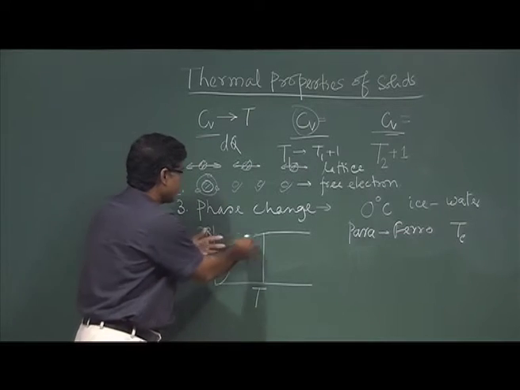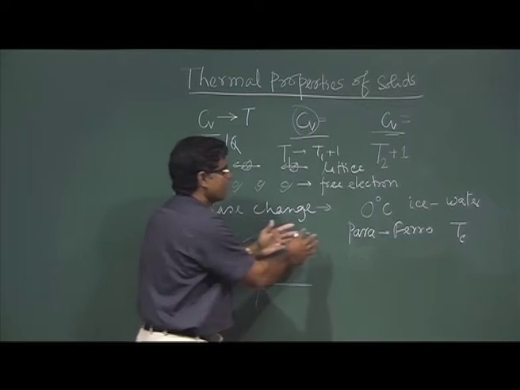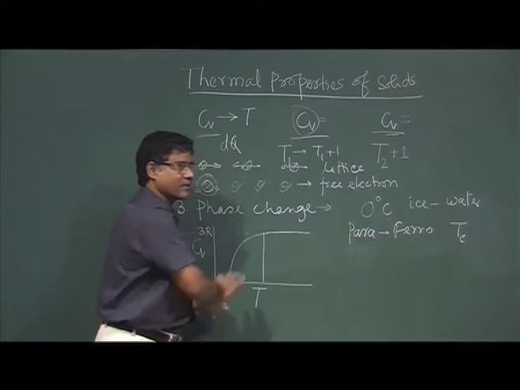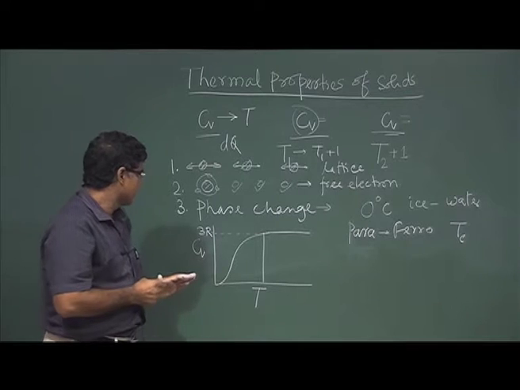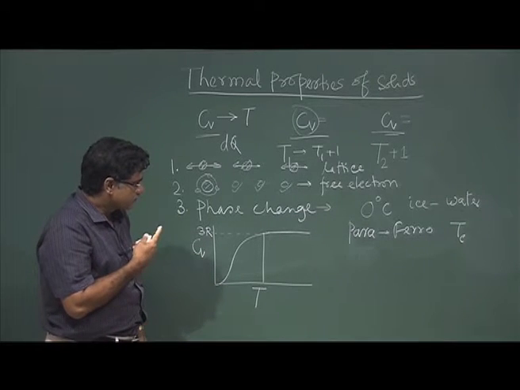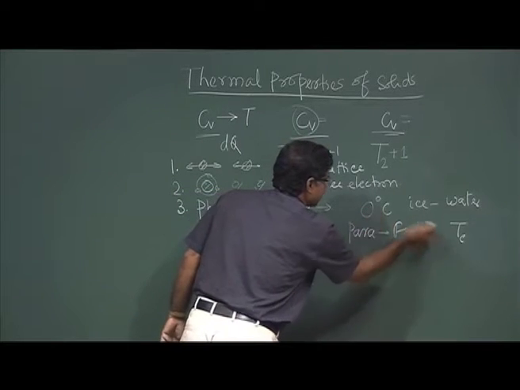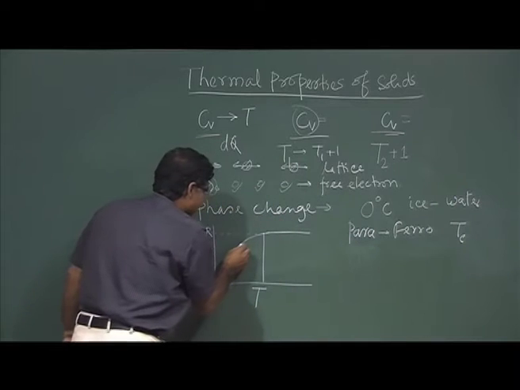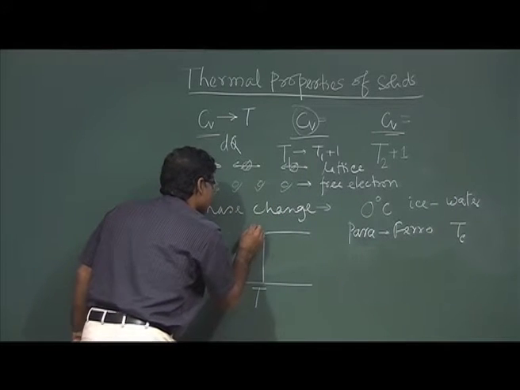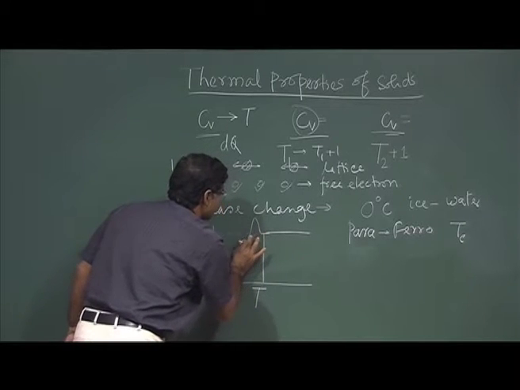This is for normal materials, normal solids, if there is no phase change. So, this type of Cv-T curve we get, but when a phase change occurs, at that particular temperature, either 0 degree or Tc, whatever, this Cv becomes high. So, the curve becomes like this.